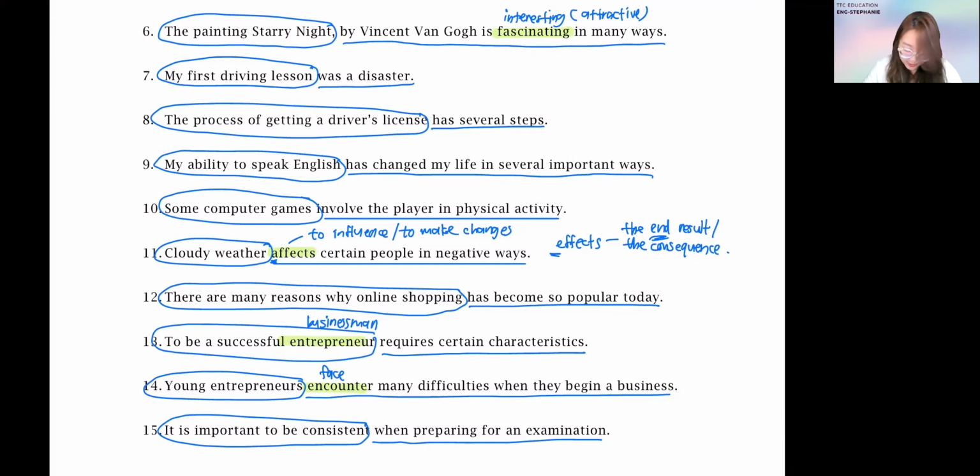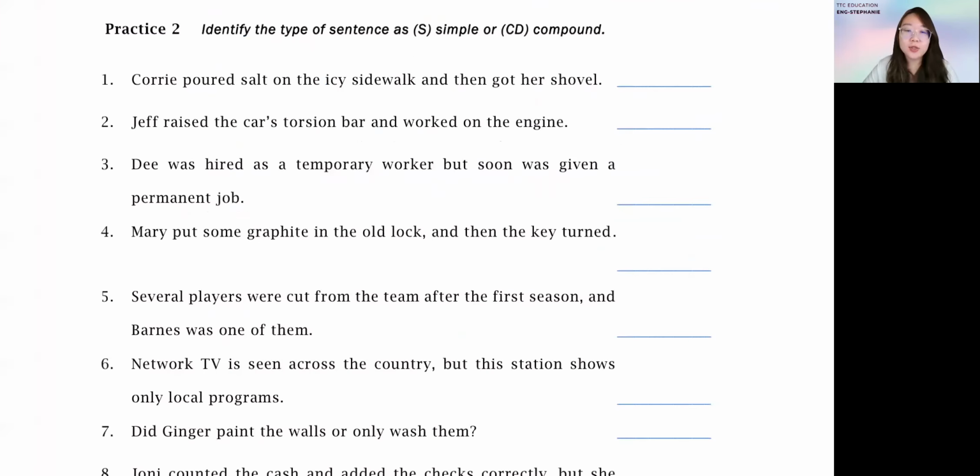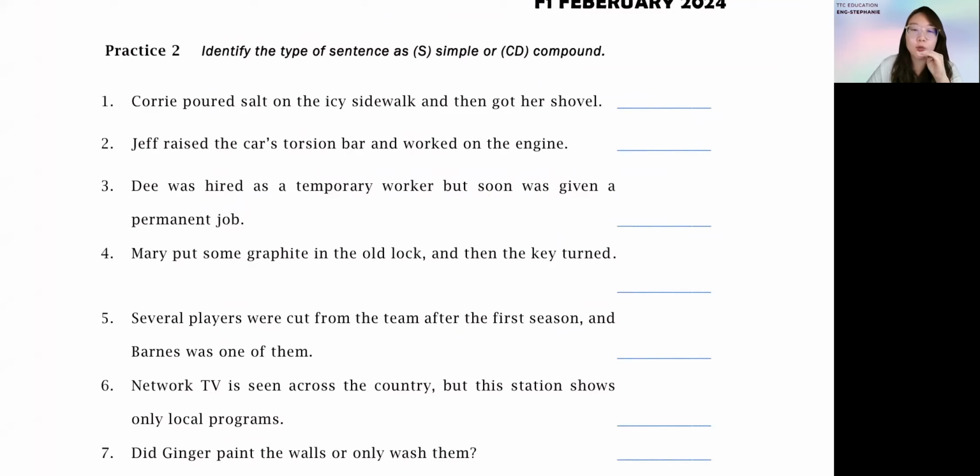Okay, so let's move on. When we go to practice 2, this is the next step where we will need to identify whether a sentence is a simple sentence or a compound sentence. Is it just one independent clause, or does it include two different independent clauses with something to join them together: either a comma, a semicolon, or coordinating conjunctions?